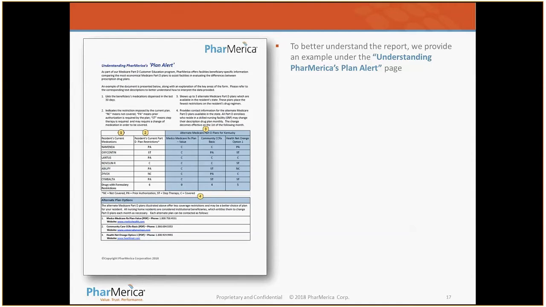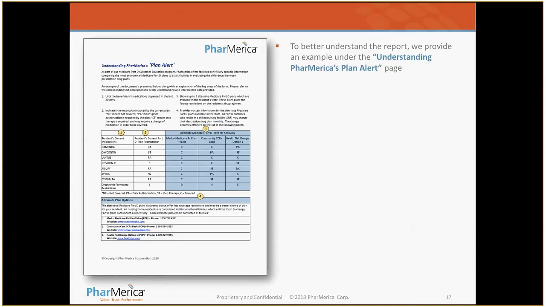Column 2 is the current plan they're in, plan restrictions, and then there's a definition of the codes just below that: NC non-covered, PA prior authorization, ST step therapy, C covered. Then in the blue or gray highlighted section 3 are the 3 alternatives for that resident's state of residence. Section 4 at the bottom of the page provides contact information for those 3 alternative plans for the resident's responsible party to contact those plans to enroll them in a new plan if it's a more favorable plan.